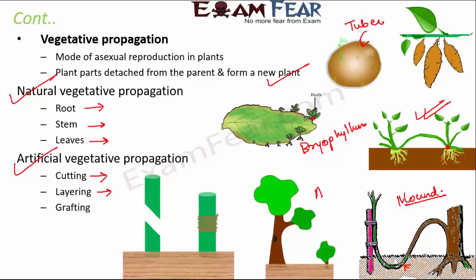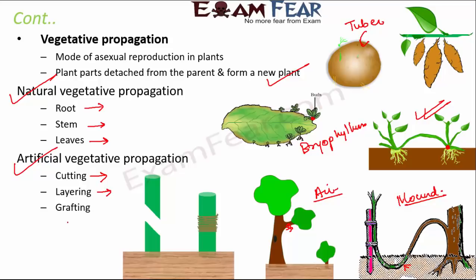Similarly, you have something called air layering. In air layering, an aerial branch is scraped and it is covered with mud, like this part is covered with mud, and then covered with a plastic, and later new roots develop from this part. At that time you can detach this part and grow it as a new plant. So that is air layering.